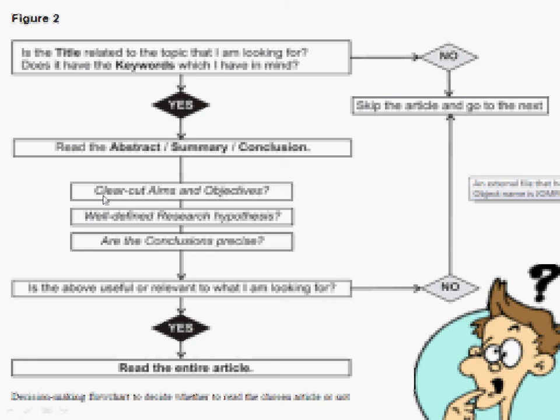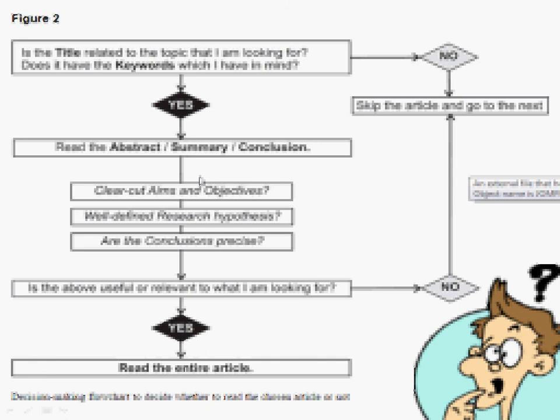Was the research hypothesis well defined? Were the conclusions precise? Based on reading the abstract, summary, and conclusion, we should be able to answer the question: is this useful or relevant to what I am looking for? If yes, we have to read the whole article. So this is how we can start with an article.